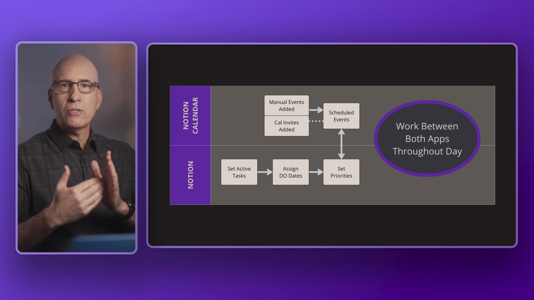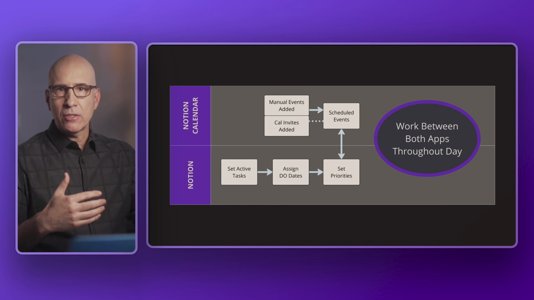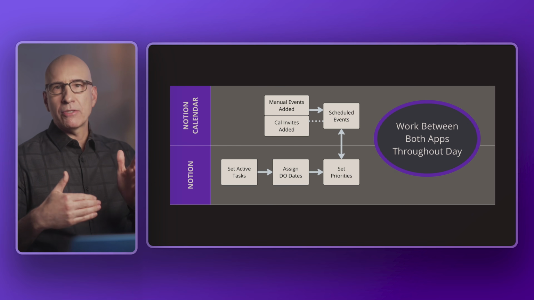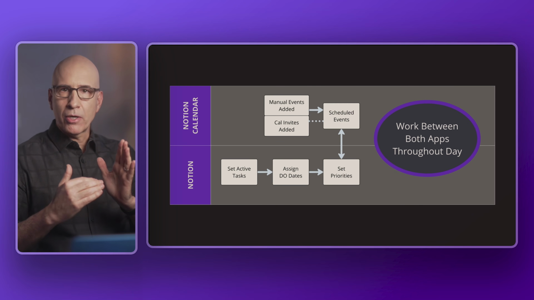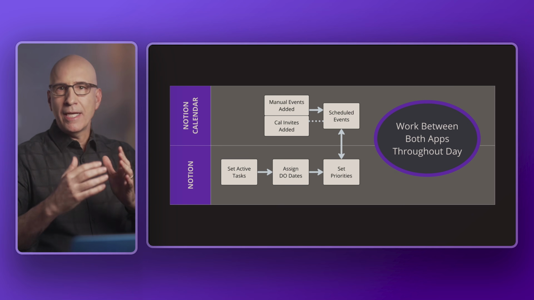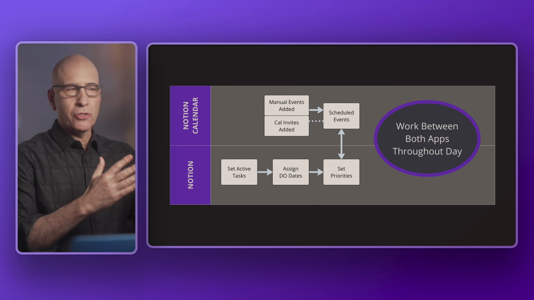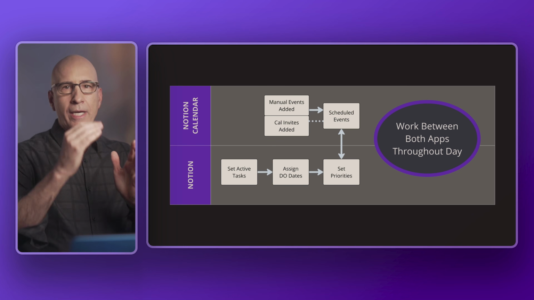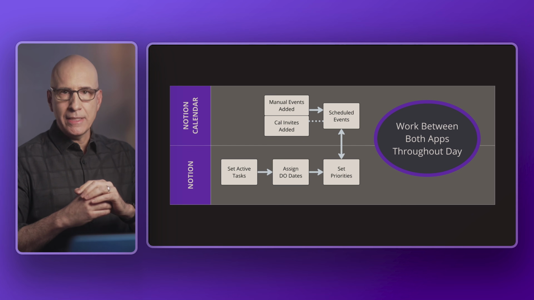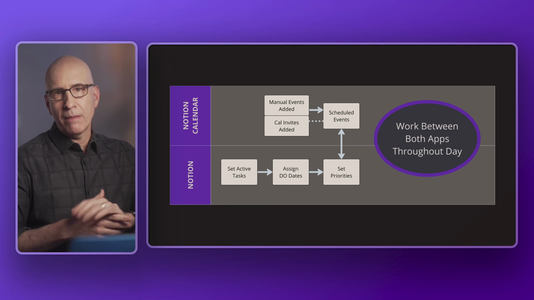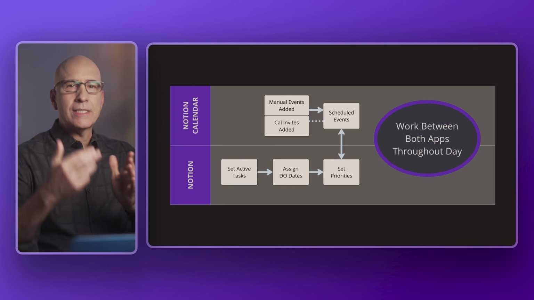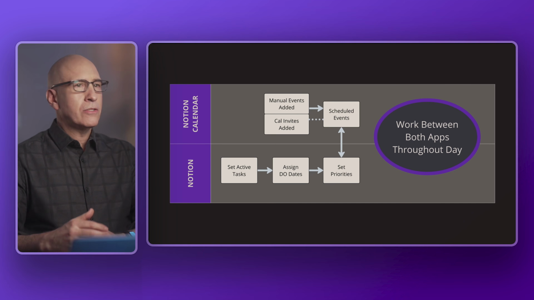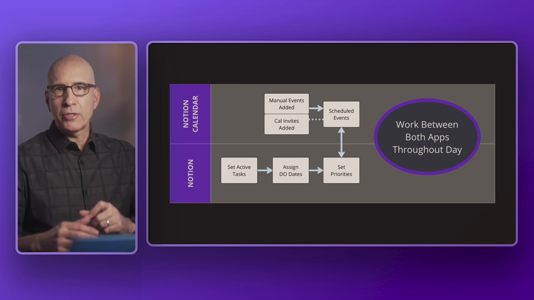Now we will work between these two apps throughout the day. We'll be looking at our calendar to make sure we show up for and are ready for any scheduled events. And we'll be bouncing over to Notion to see our priority tasks and any quick items, any errands, anything that's not a scheduled event. As I'll show you in Notion Calendar, you can get closer to actually time blocking. It does make time blocking easier, but it does not completely solve the time blocking challenge. Therefore, we still do need to bounce between the two throughout the day, which is okay. This is what we've always done. So let's dive into this workflow looking at Notion and Notion Calendar together.